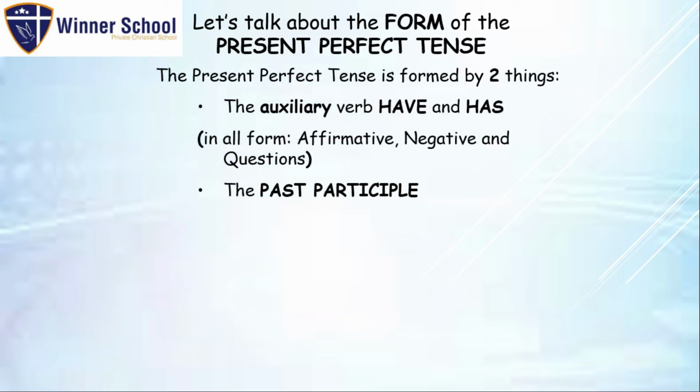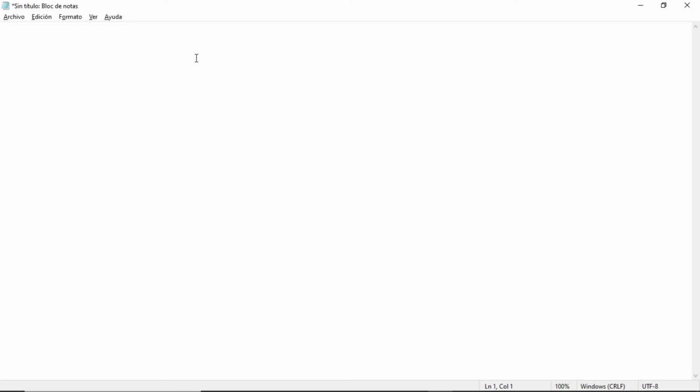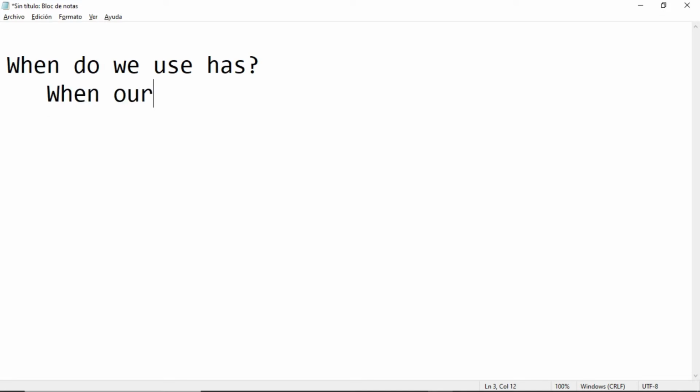The present perfect tense is formed by two things: the auxiliary verb have and has. Now, this is something easy. When do we use has? When our subjects are he, she, it.